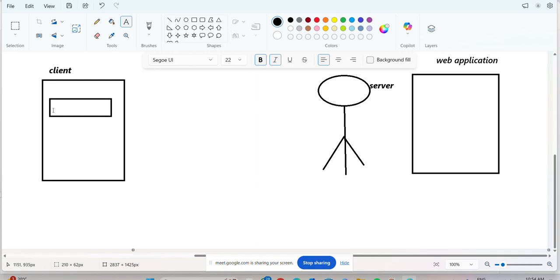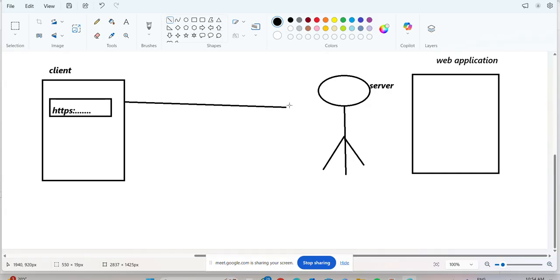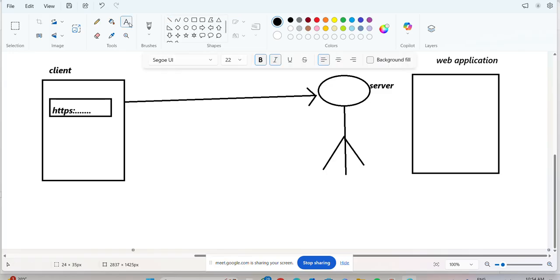In this client machine, whatever you want, you can search with something like https colon something. Here we are searching www.facebook.com. While searching, after submitting that request, what are we sending? A request. For example, www.facebook.com: give me the facebook.com user interface, the login page. This is the request.